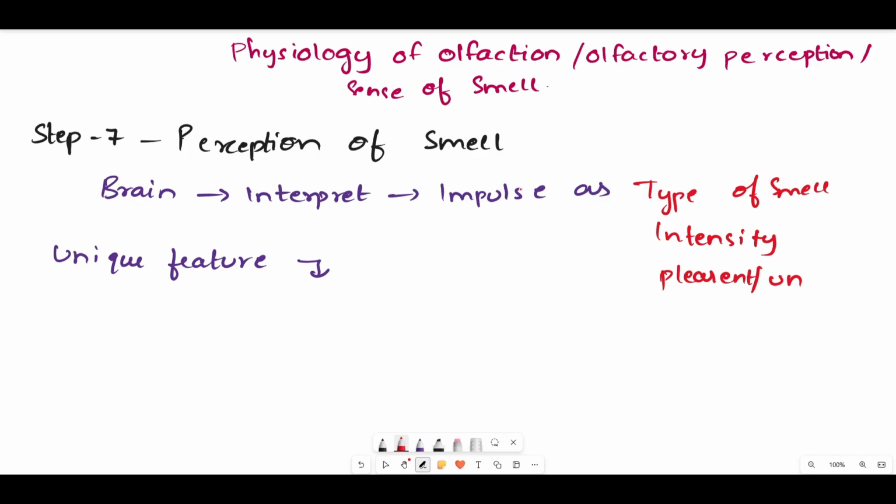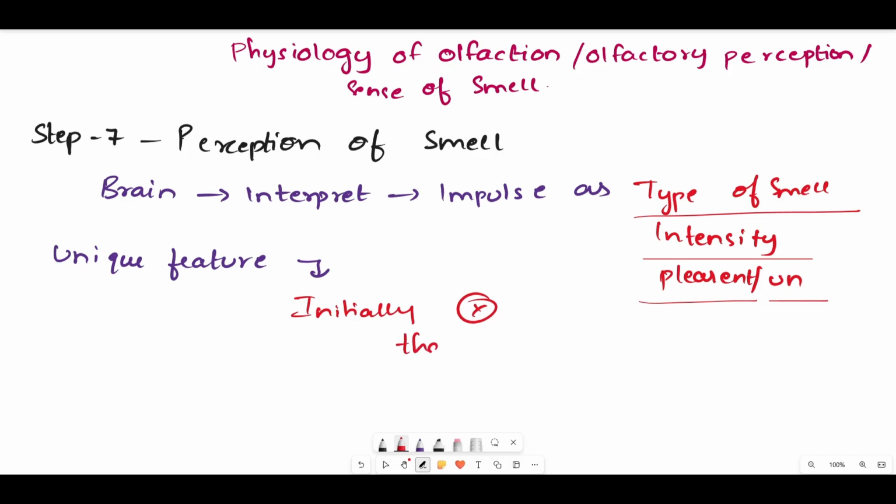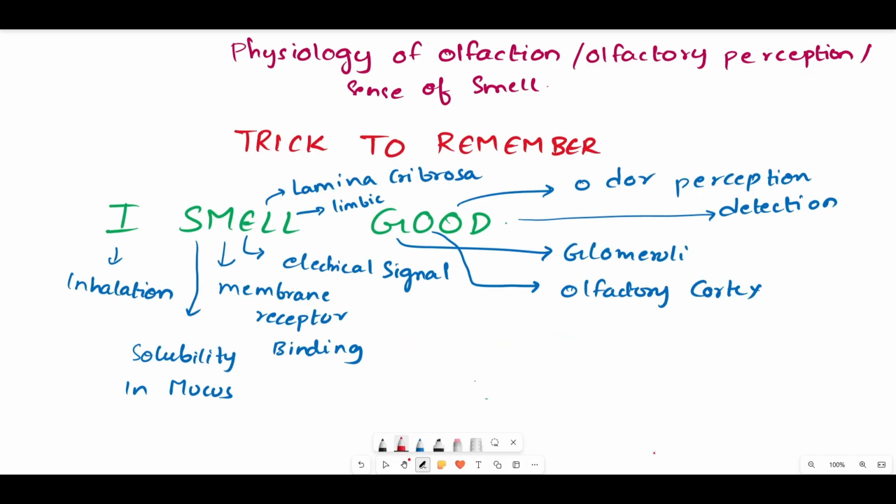There is one unique feature in this: initially there is no thalamic relay. That is the unique feature of the perception of smell.